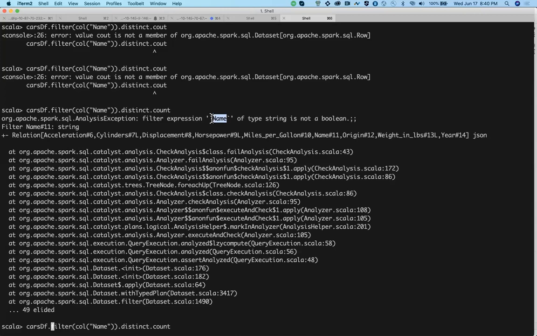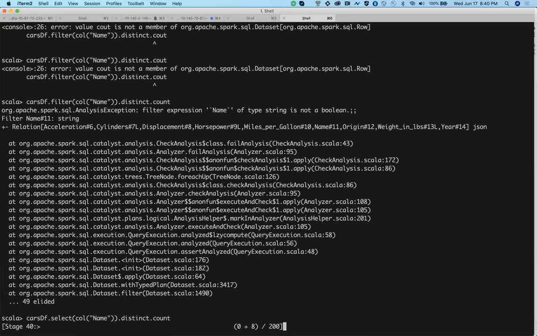So the fix is that it should be select, because select will just select whatever column you have given. In this case, it will select the name column, call distinct over it, then count how many rows there are. Now this will actually work. This is correct.